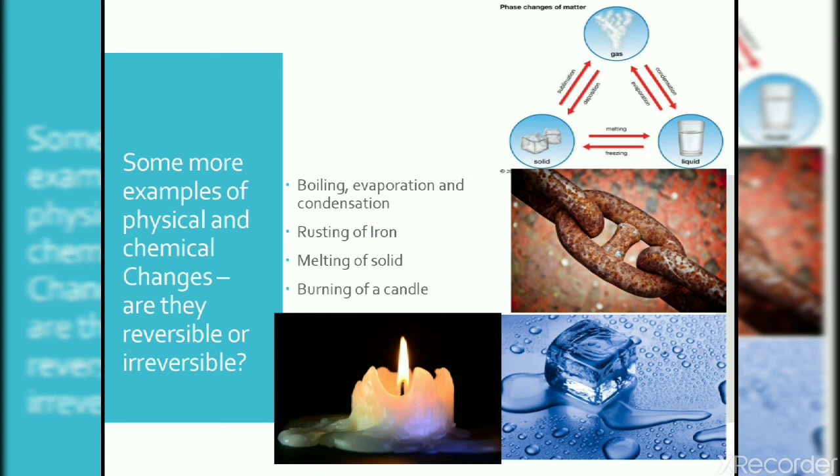Rusting of iron: when iron is exposed to humid air, with oxygen and water, H2O, a brown substance is deposited on it, and this slowly eats up or corrodes the iron. I hope you have already seen these kinds of stains over some iron chains or other iron objects. This brown substance is called rust, and this process is called rusting.